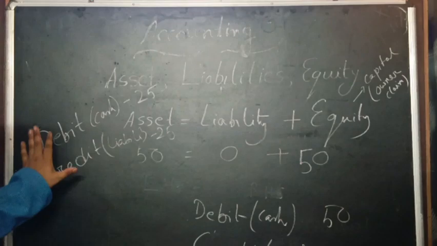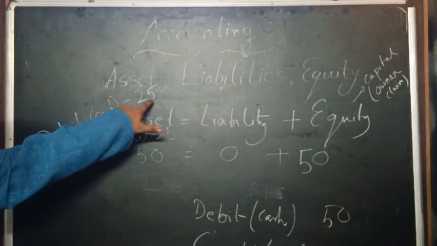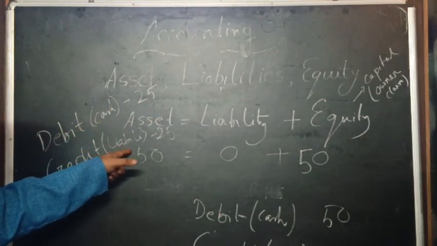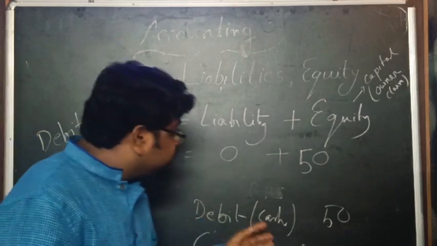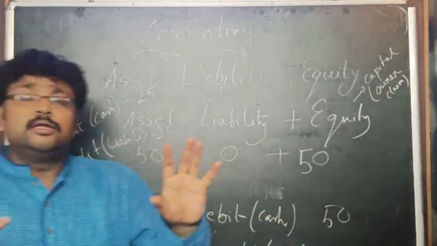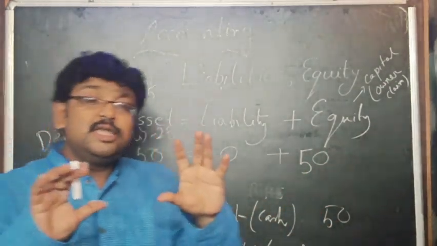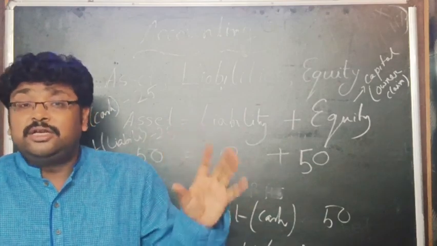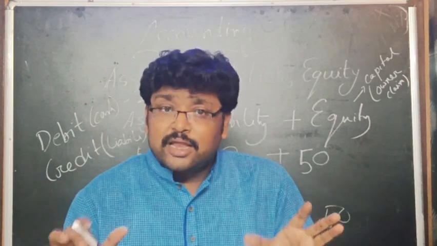So now you have the double entry. Look at this: debit cash 25, and credit liabilities 25. So the double entry is fulfilled. If you do not follow the double entry, then the accounting procedure is not correct.